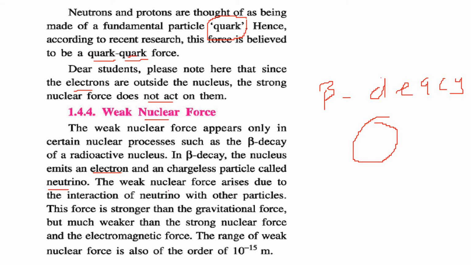So the weak nuclear force arises due to the interaction between the neutrino and other particles. The force is stronger than the gravitational force, but it is weaker than the strong nuclear force and also weaker than the EMF, electromagnetic force. The range of the weak nuclear force is of the order of 10 to the power minus 15 meter.